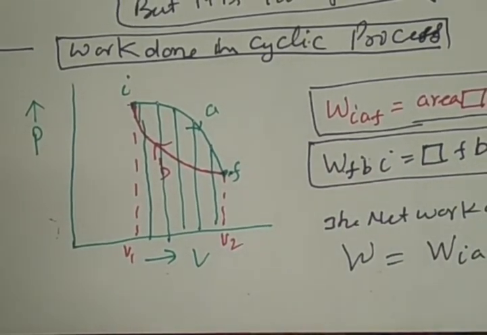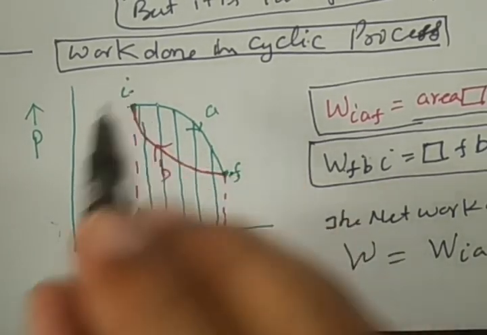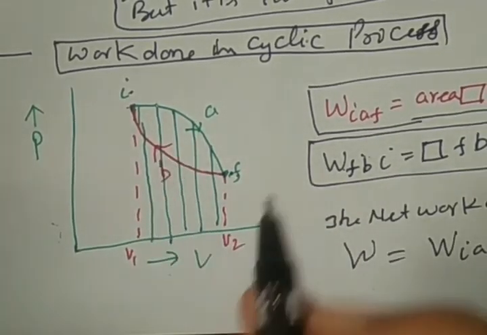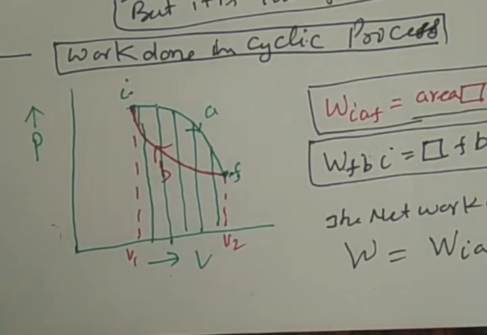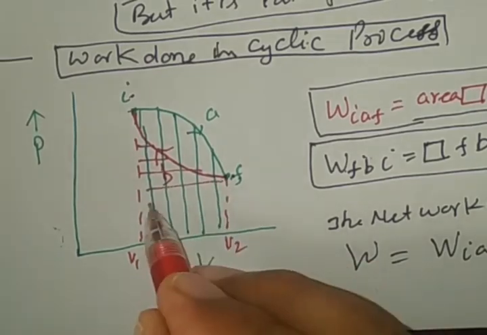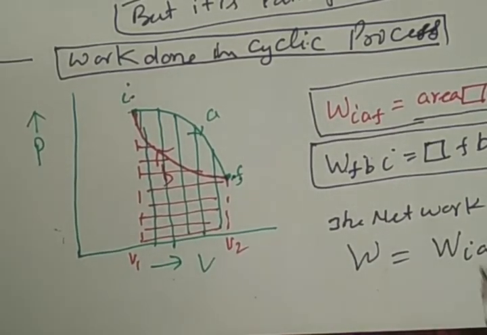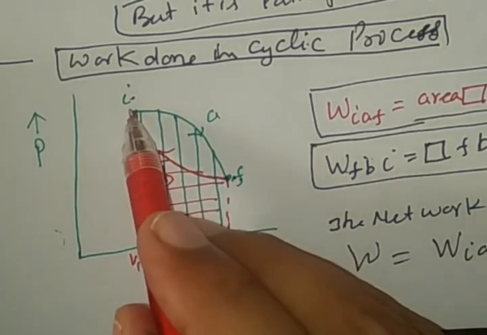And in this cyclic process, when the system again moves from final position to initial position by path B, the work done in this case is, see very carefully, this much area. So the difference in area is only here.